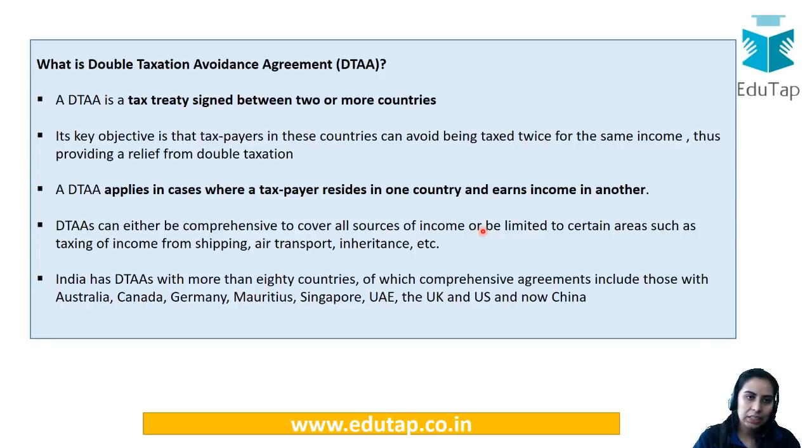That is why these are signed. Countries like China, UK, USA and UAE have DTAAs with India. Singapore is also there; I had taken the example of Singapore and India.